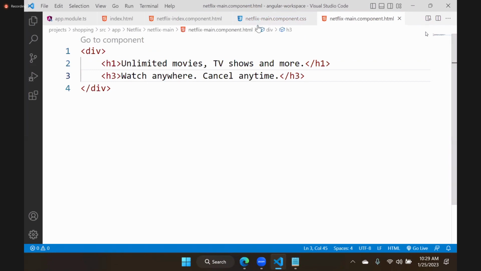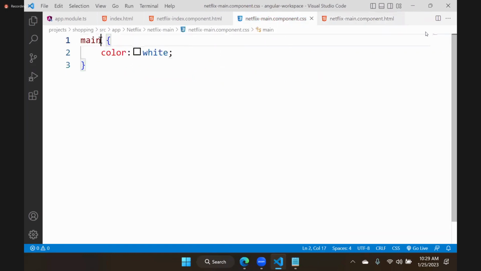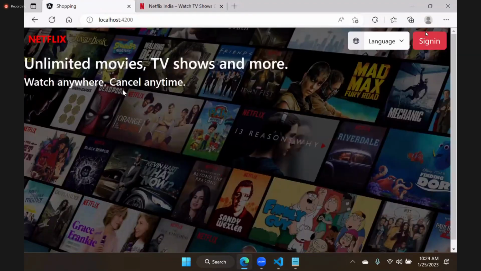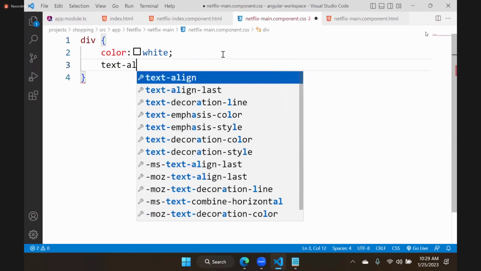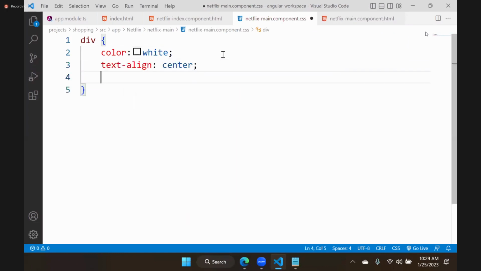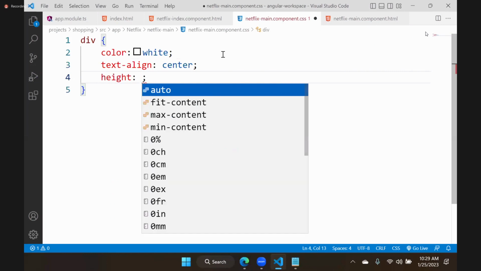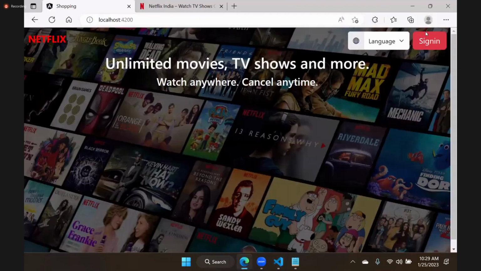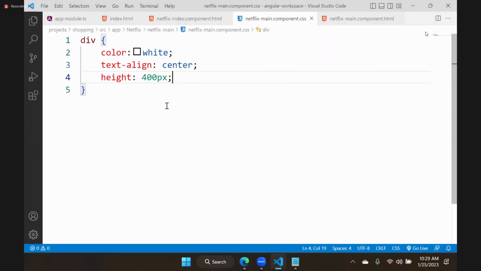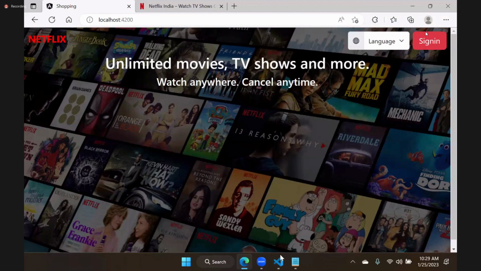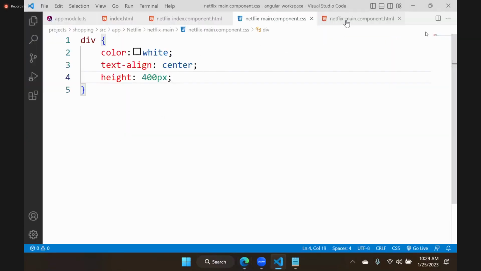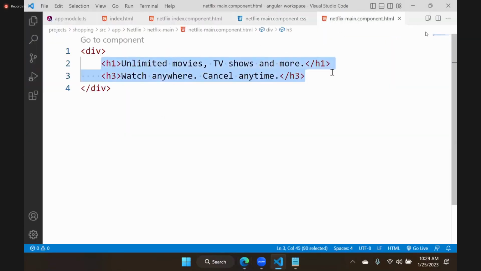So actually better we should create this, since their main is already given. I will just keep here a div. Okay. Now for this div, we will give text align as center and height as some 400 pixel. Okay. One more important thing is these two must be centered. For that, in that main, we need to keep these two in another div.